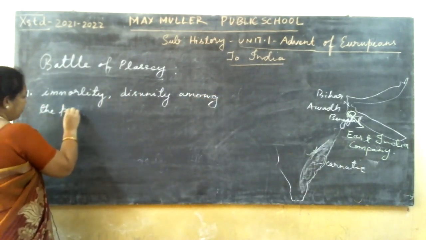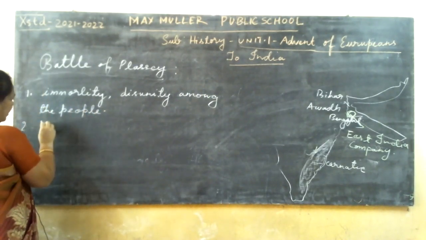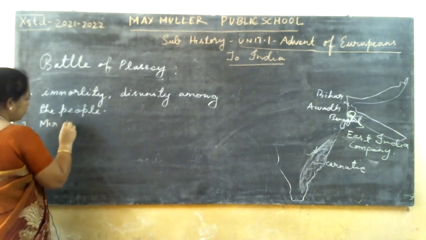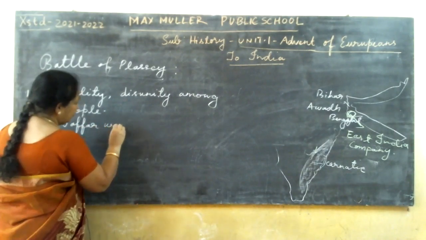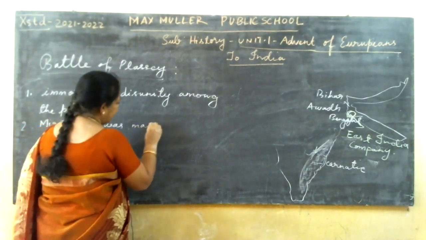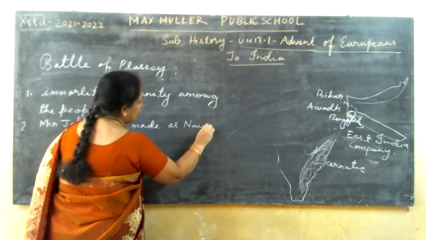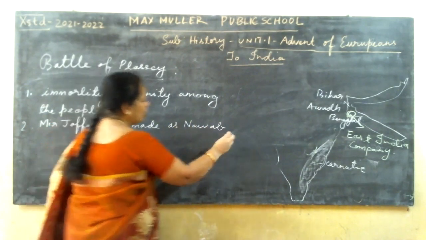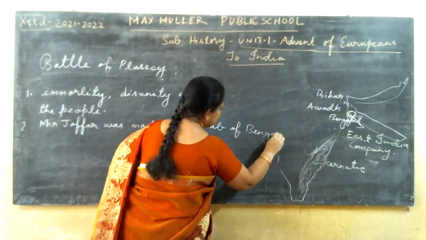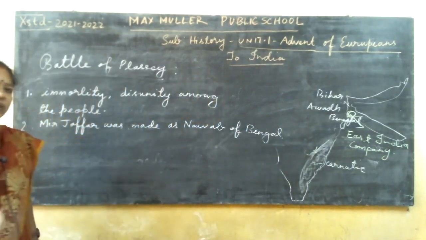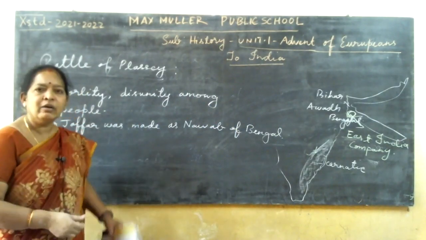And Mir Jafar was made Nawab of Bengal. Please note down this outcome of the Battle of Plassey, children. As I'm writing, I already instructed you to maintain a notebook for writing the points.